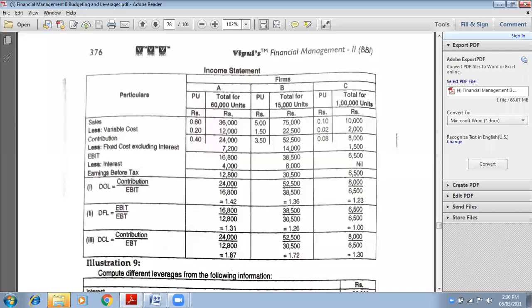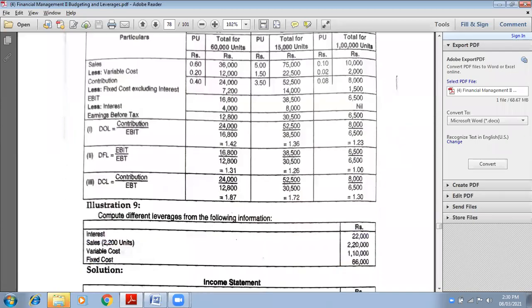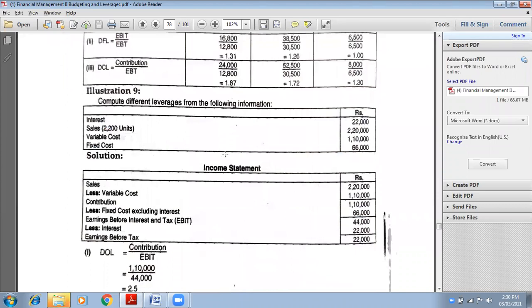Okay, let's begin with the next question now. Ninth question is homework for you. You can do it now. See, compute the different leverages. Different leverages means all: degree of operating, degree of financial, and degree of combined leverage.